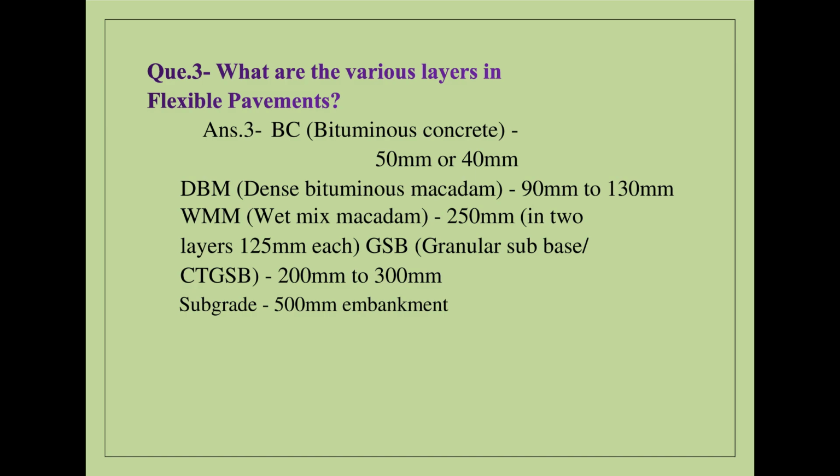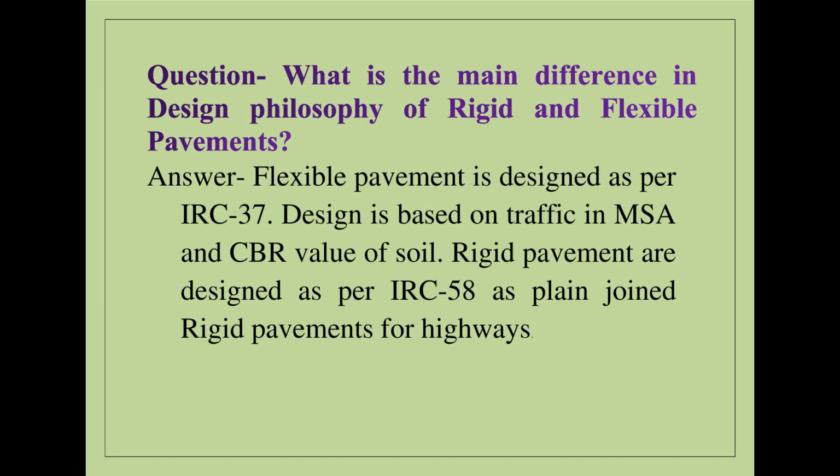Question: What are the various layers in flexible pavements? Answer: BC, bituminous concrete, 50 mm and 40 mm. DBM, dense bituminous macadam, 90 mm to 130 mm. WMM, wet mix macadam, 250 mm in two layers, 125 mm each. GSB, granular sub base, 200 mm to 300 mm. Subgrade 500 mm embankment.